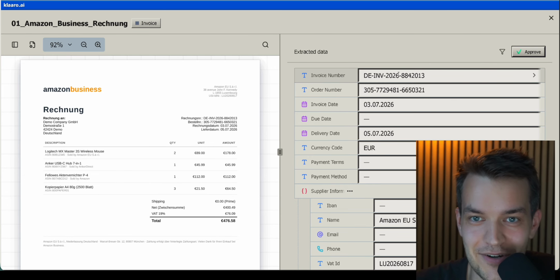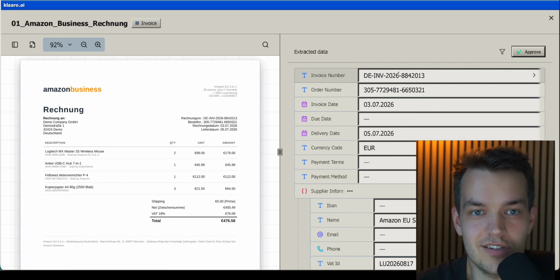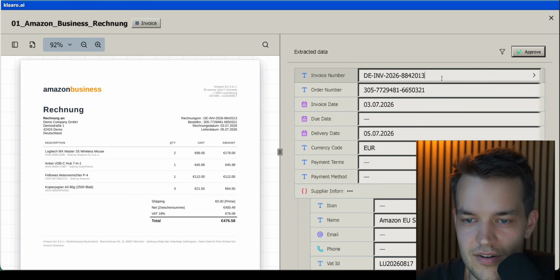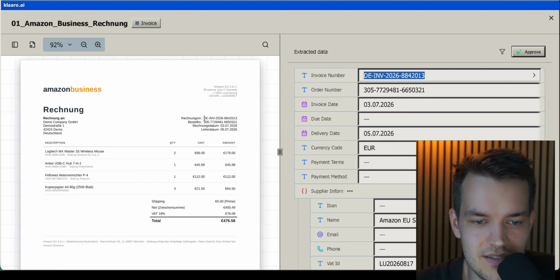But on the right side here, we see that Klaaro built its own schema for invoices and actually extracted all the data correctly. We can maybe check some of them. It says invoice number. And here it says, all right, an invoice number. And now here I see that this matches exactly our Rechnungsnummer.